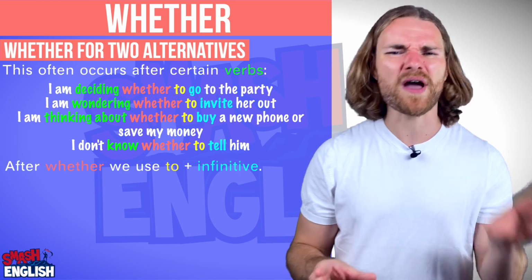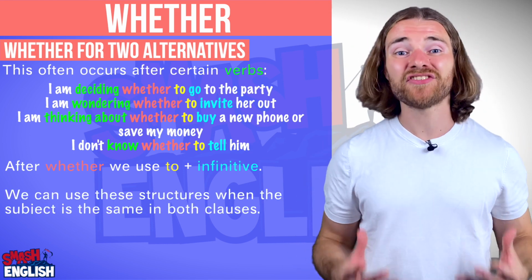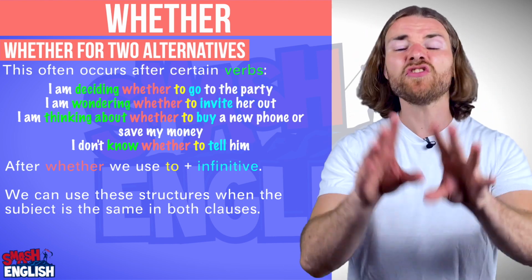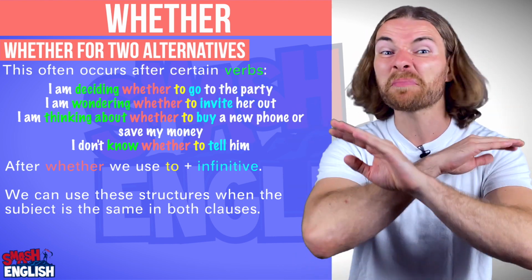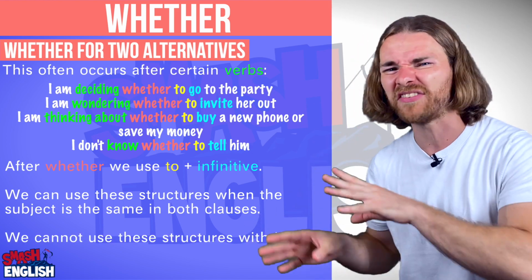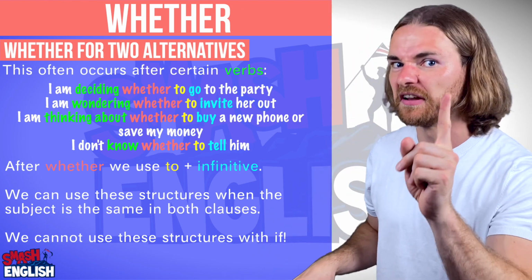Notice that after whether, we are using to plus the infinitive. We can use these structures if the subject is the same in both clauses. And this is one of the ways that whether is completely different to if. We cannot say if plus to plus infinitive, but we can say whether plus to plus infinitive.